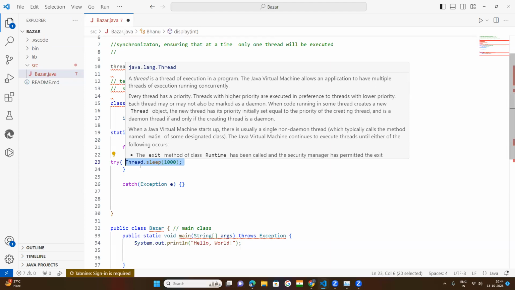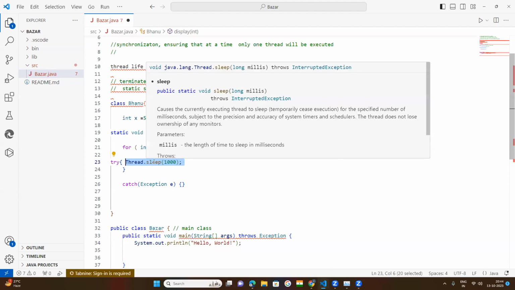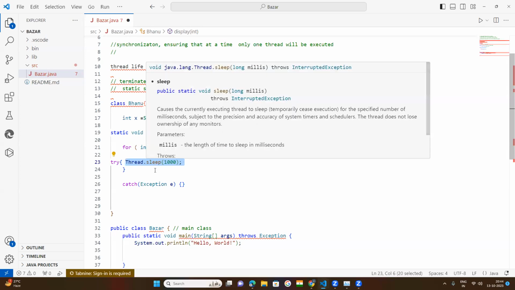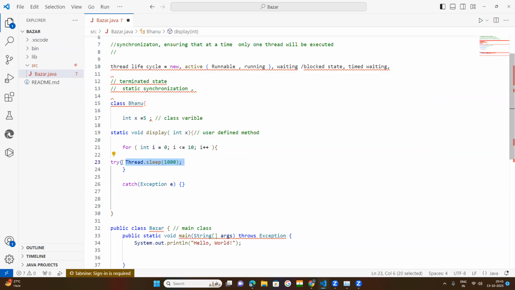Normally, they may raise exceptions, they may throw exceptions. Exceptions means they are called errors. So there may be a chance of error, and that's why that line of code is to be kept in the try block.